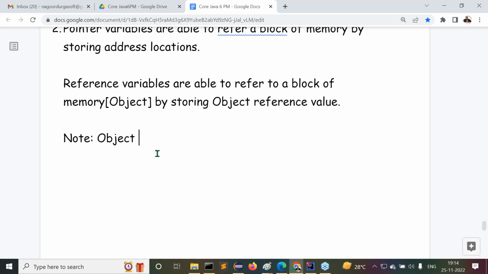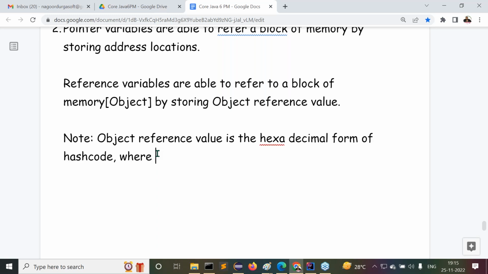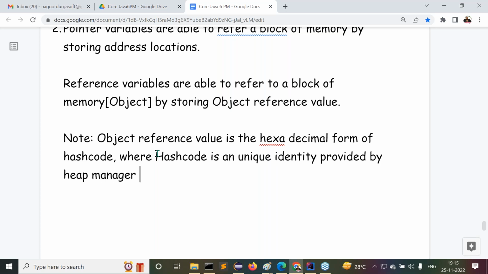Now here, object reference value is the hexadecimal form of hash code, where hash code is a unique identity provided by the heap manager in the form of an integer value.